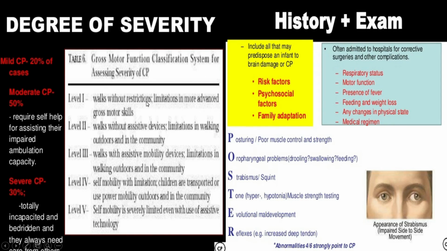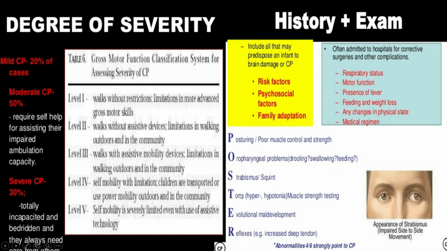And how do you judge a case of CP child? Just see the posture. Just remember posture. Posture means poor muscle control and strength, and the stance, and oropharyngeal problems like drooling, swallowing, feeding. Then strabismus or squint.